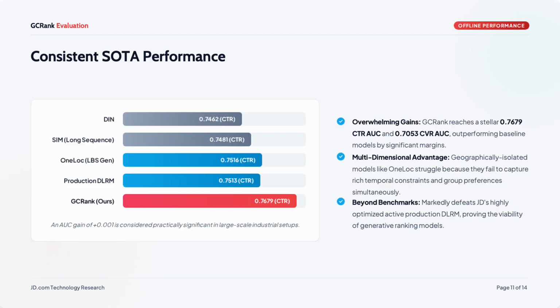These are the overall results. GCRank reaches the best AUC across all baselines by a clear margin. OneLog, which models geography alone, underperforms here because Takeout needs temporal dynamics and group preferences modeled together, not spatial proximity in isolation. Most importantly, GCRank also beats our production DLIM, which has been optimized over many runs. That supports the central point: a generative model that integrates multiple contextual dimensions is a viable, strong approach for industrial ranking.